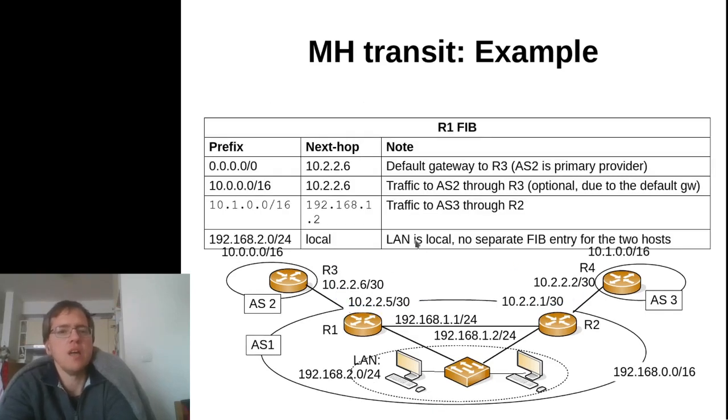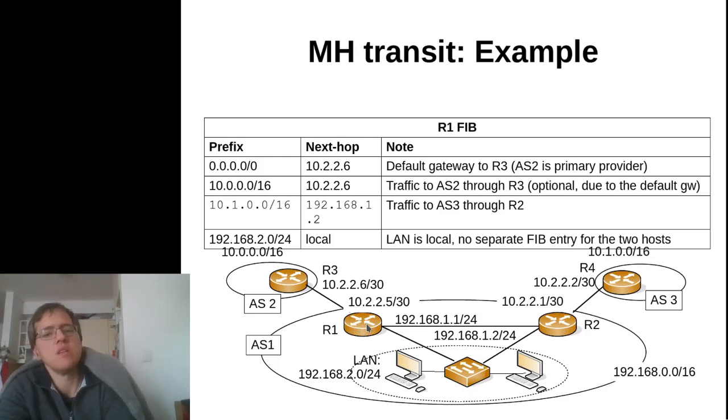So how does the routing table look in this example? The first thing that we see in this routing table is a default gateway. Suppose that in this example, AS1 decides that AS2 is its primary provider.